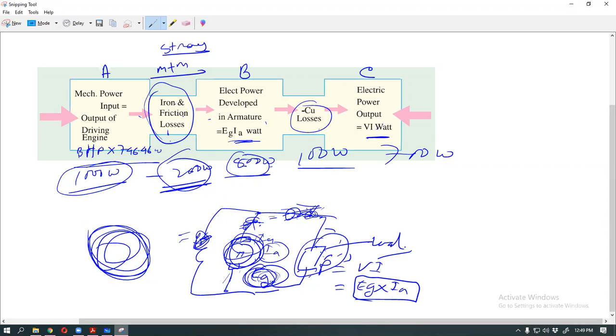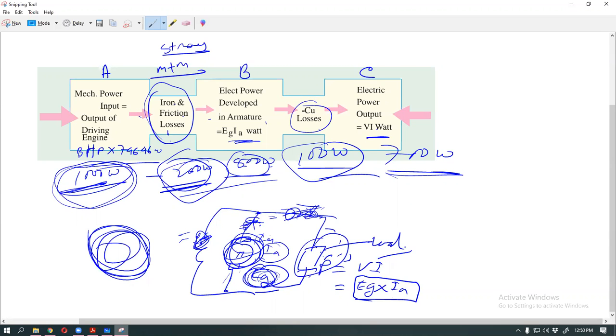Your driving engine developed 1000 and your output is 700. So the total loss is 300. This is a very interesting and important part. Your input power is this, your output power is this, so 300 is your loss.